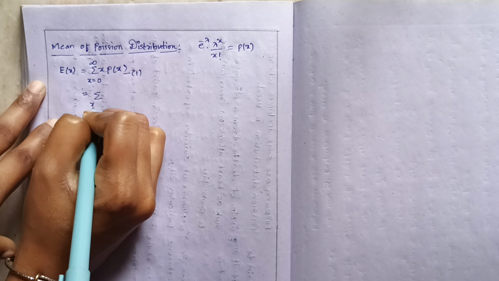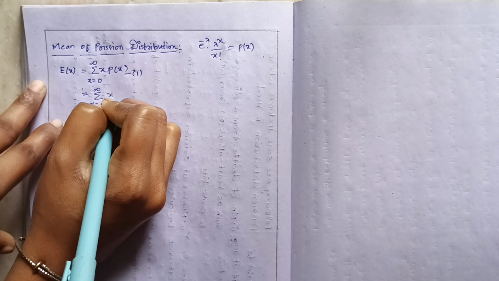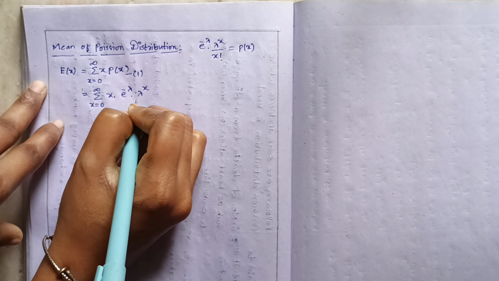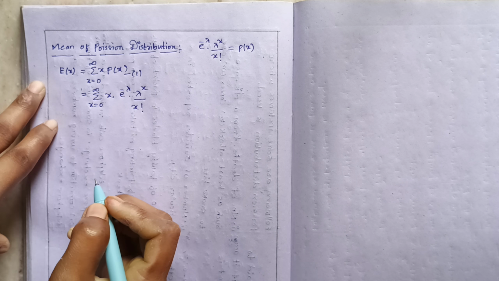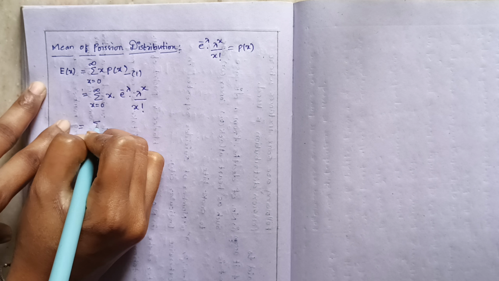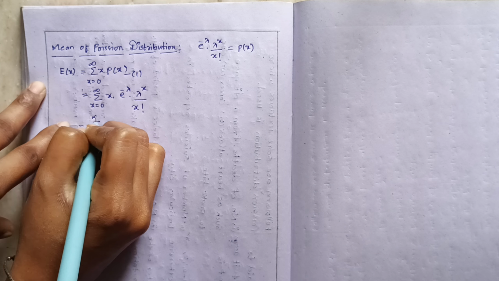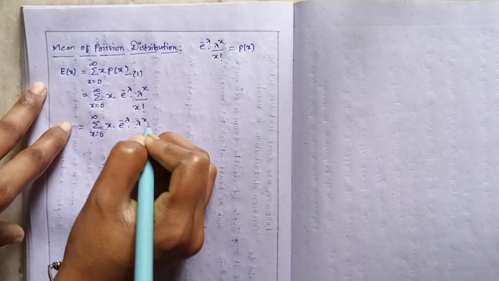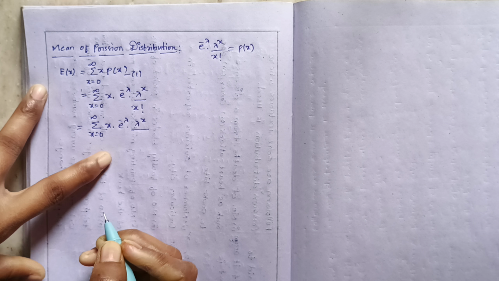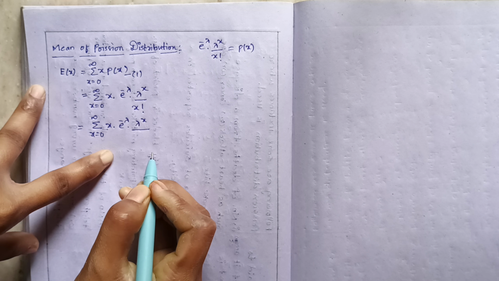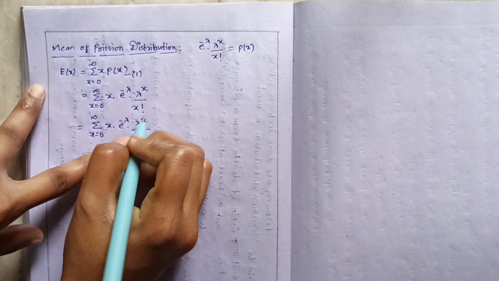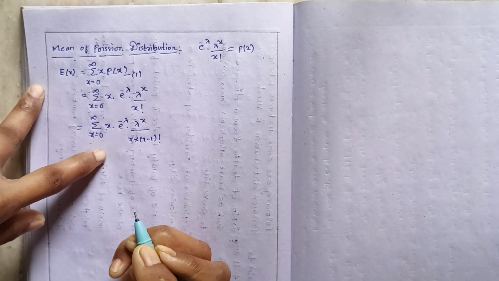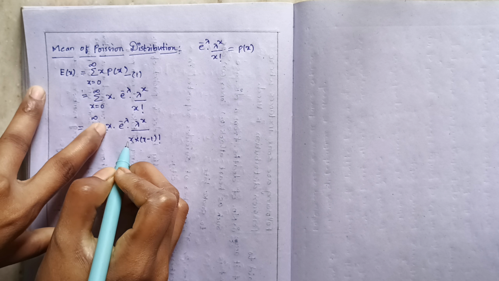Therefore, summation x is equals to 0 to infinity x into e to the power of minus lambda into lambda to the power of x by x factorial. I repeatedly say in all the videos, we can write the factorial x factorial as x into x minus 1 factorial. So I can easily cancel this x and this x.